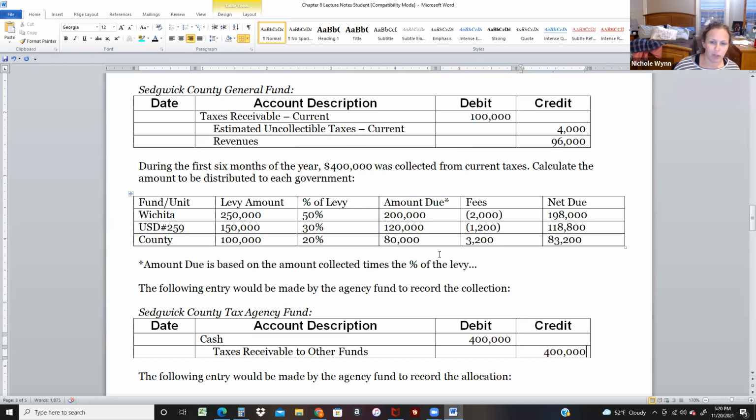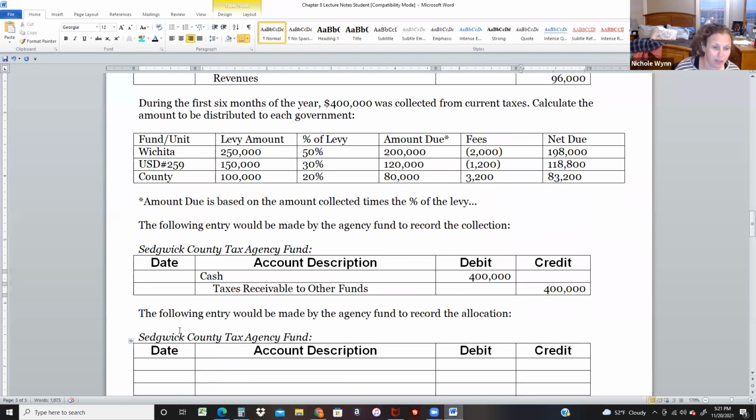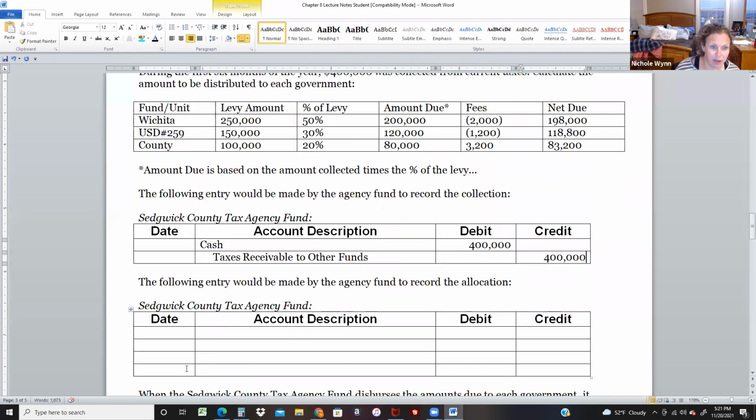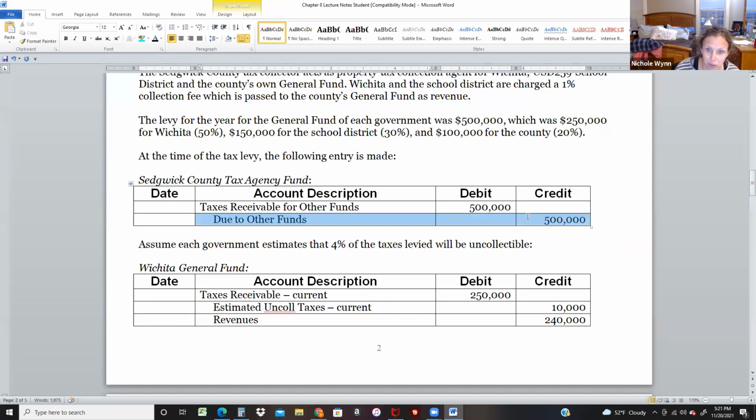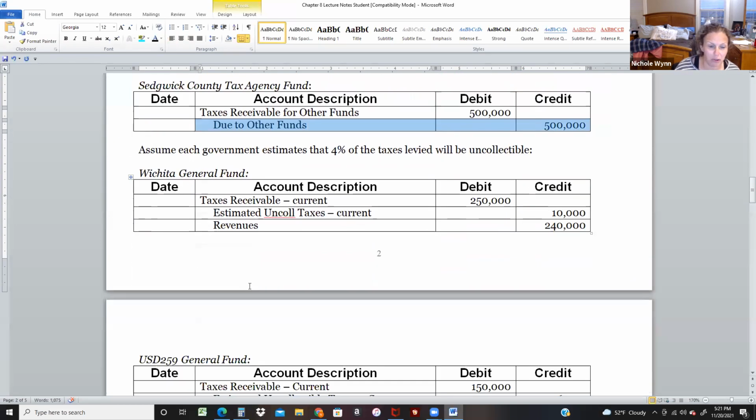Okay, so we're going to receive that 400,000. And so now the balance in taxes receivable to other funds is only 100 because that's how much we're still waiting to receive. And right now we have 400,000 in cash. And so then what we need to do is turn around and give out that money. We have an account called due to other funds, but we need to be specific. So we have due to other funds.